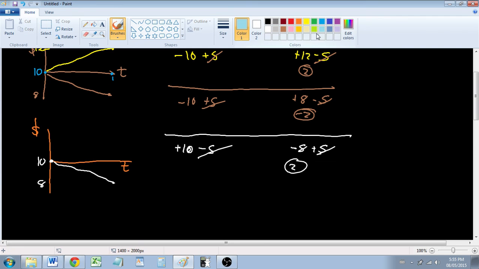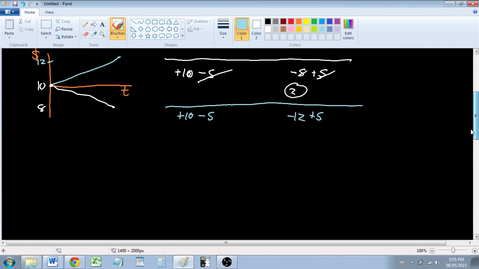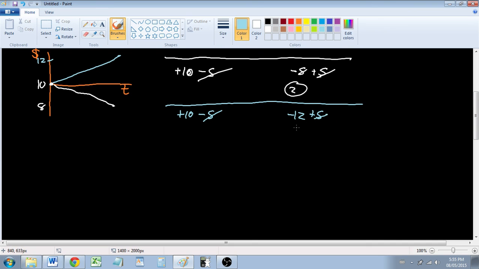And that shouldn't be too complicated. And if the price of the stock went up in the other case, that means we're going to have to sell a stock for $10 again. And at the end of the day, we're going to have to close out that transaction by purchasing the stock back. If the price of the stock has gone up, that means we're going to have to pay more to close it out. And you can see we're going to lose money in this case because the price of stock went up.